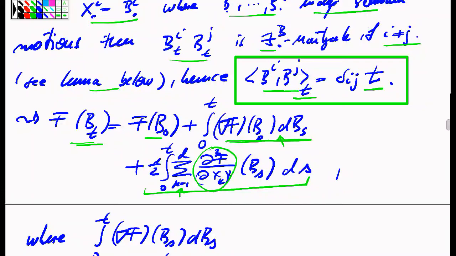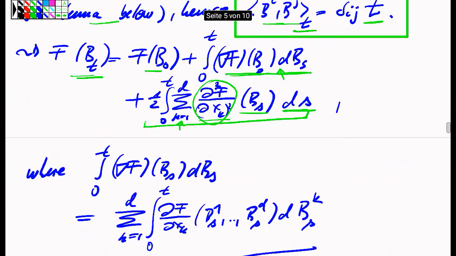But since the brackets which I have to integrate against will vanish for all choices of coordinates which are different, only the diagonal terms will remain, and I'm having only the bracket of the corresponding diagonal squares, and that in each case is just the increment or the identity function in time. So therefore, this just is the conventional ds integral in this case.